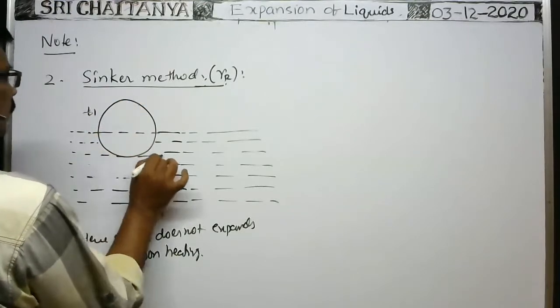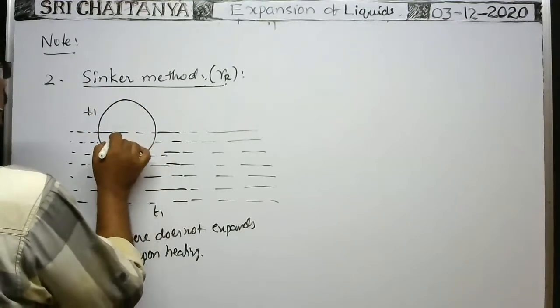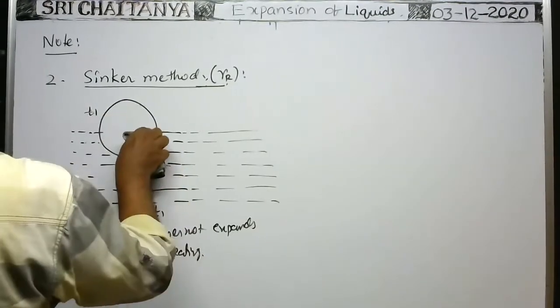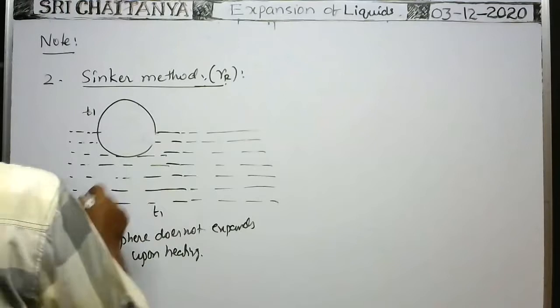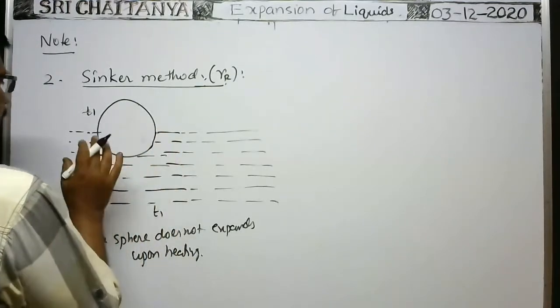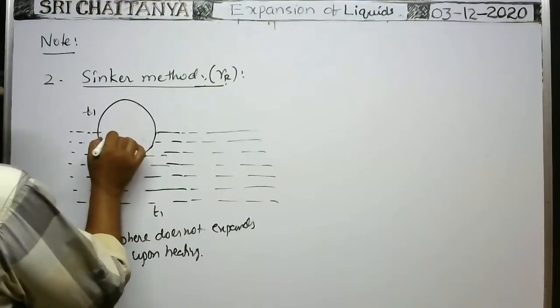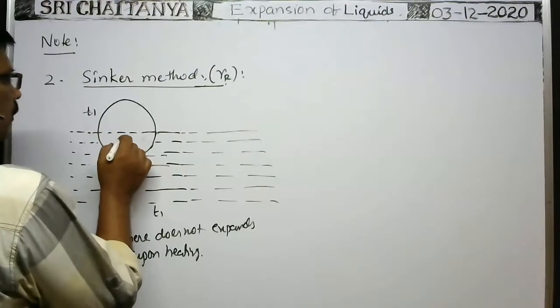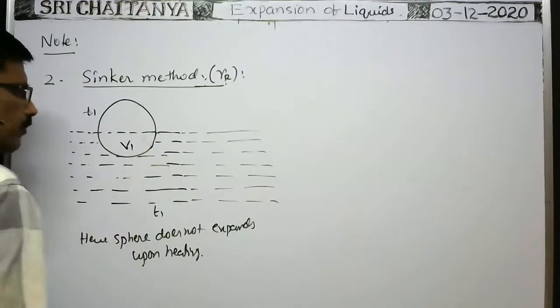Initially, this is the position of the body. So when the temperature of the liquid is T1, this is the volume of the body submerged in the liquid.